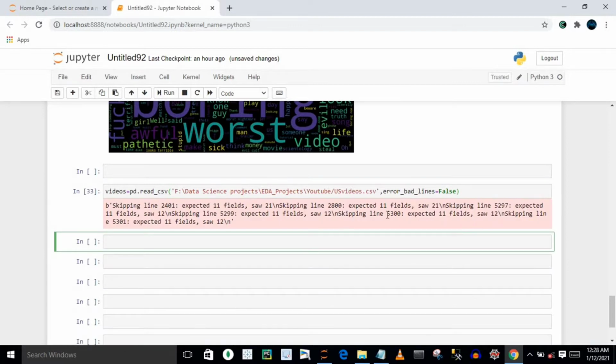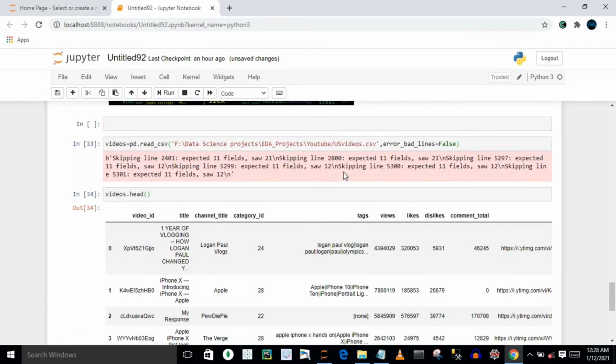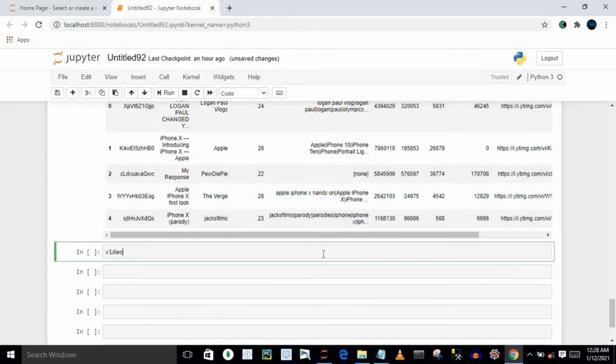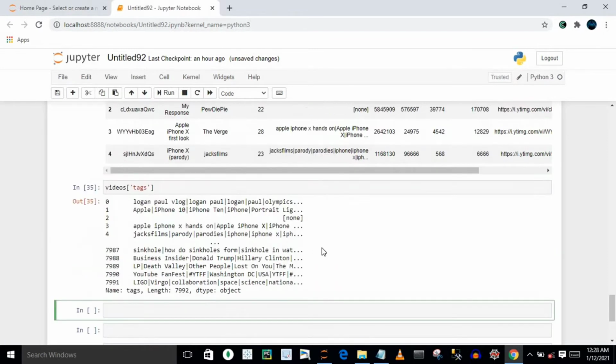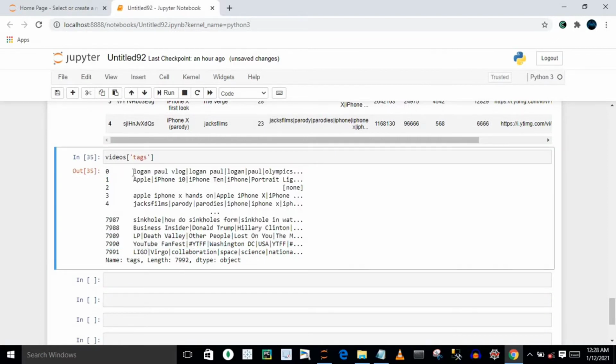Again execute it, and now I'm going to call head on this videos data frame to get a preview of how exactly my data frame looks. Just execute it, and this is exactly the data frame that you need. You will see this is the feature that you have to consider for your analysis. Let's say I'm going to access this column, and you will see the entire contents available in this column. You have lots of tags over here.